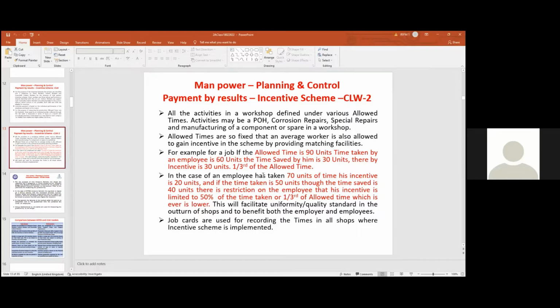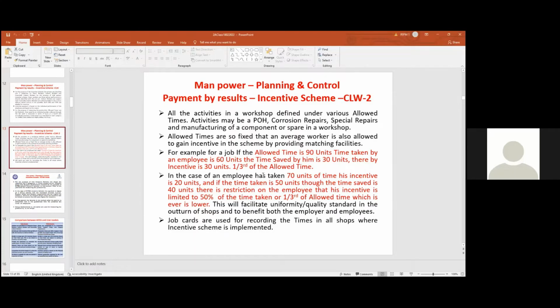That is known as CLW pattern incentive. How will you calculate, and what is the basic record for taking the incentive? Job card. Job card is the basic record for making the incentive payment, and all the job cards will come to the accounts office. During bill passing, the internal check happens.